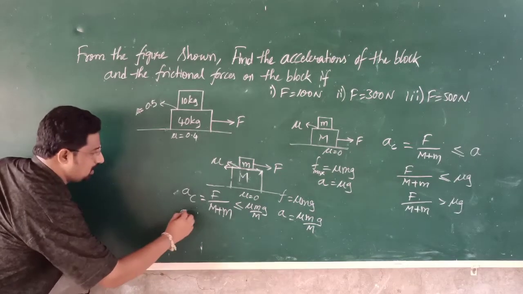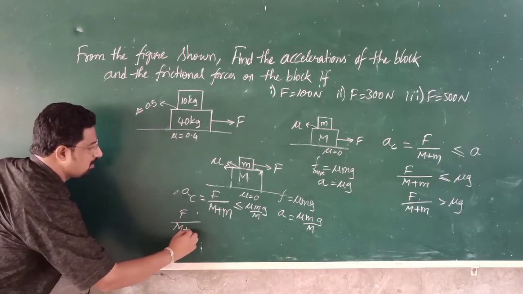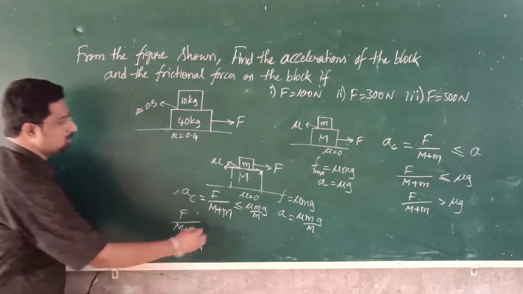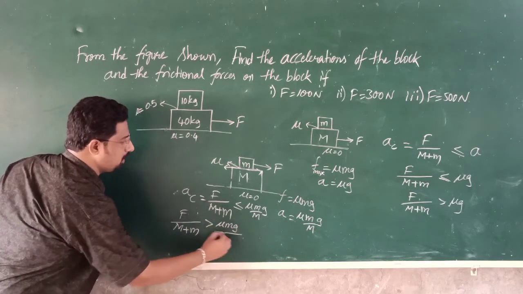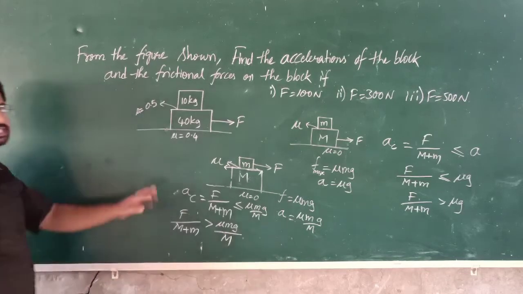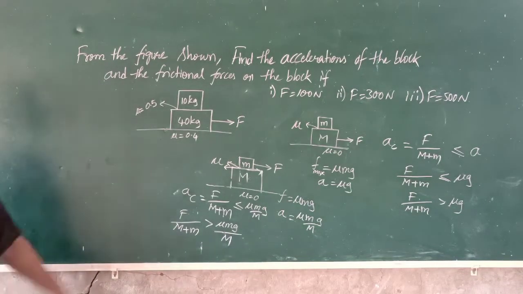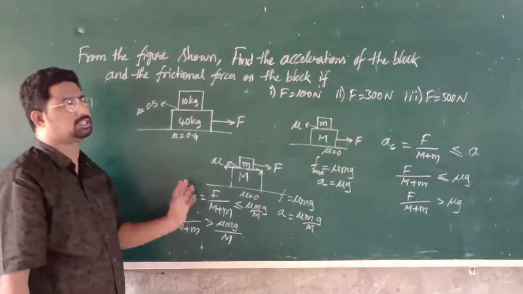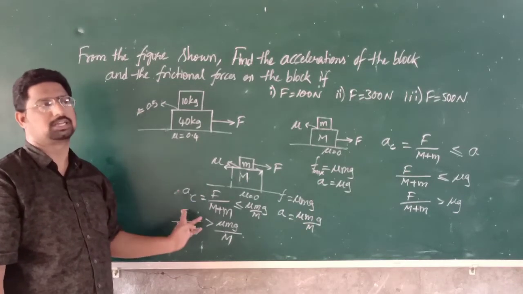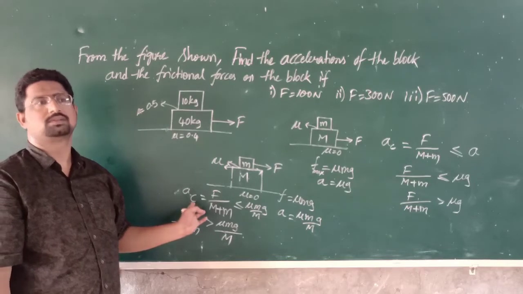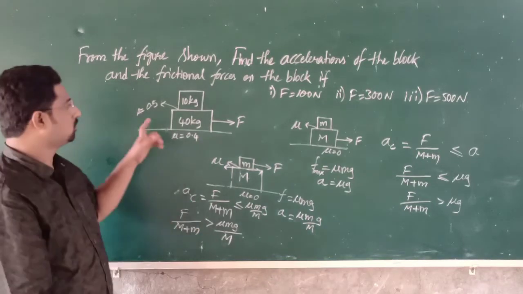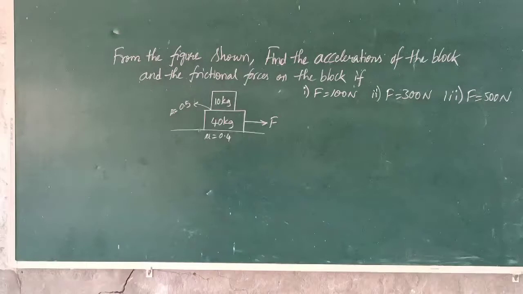If the acceleration is more, that is F by (m plus M) is more than this value, then there is relative slipping, and both the bodies will be moving with different velocities and different accelerations. Understood? Okay. Now let's solve these problems.